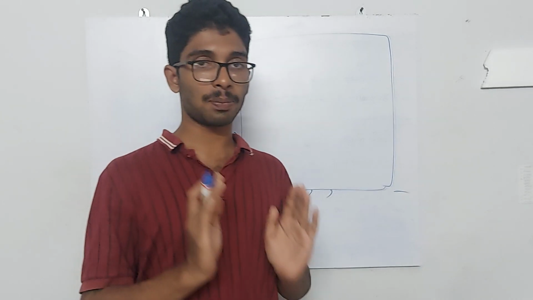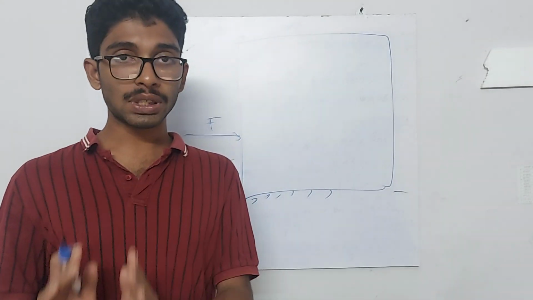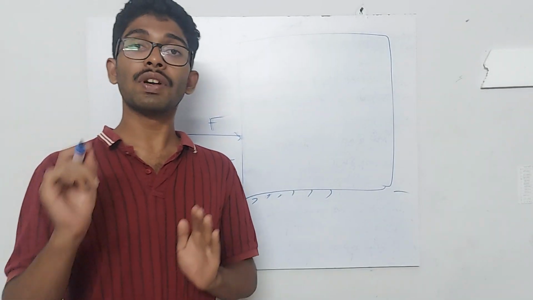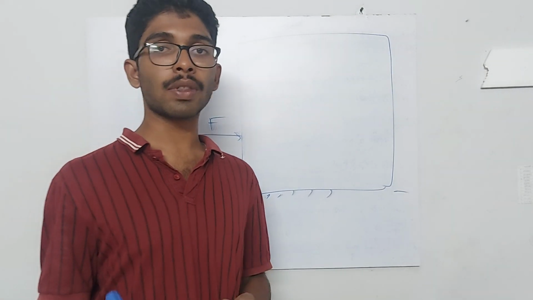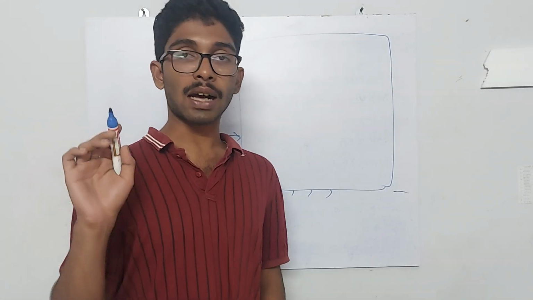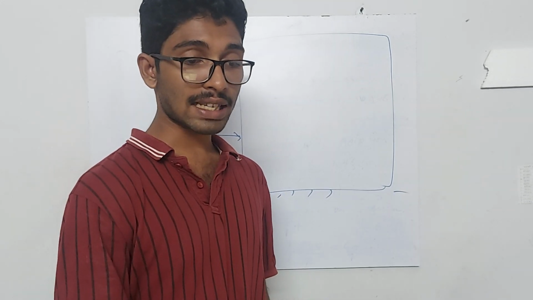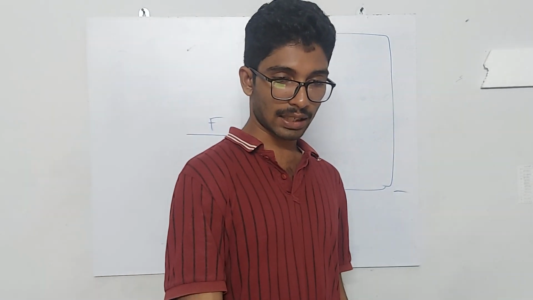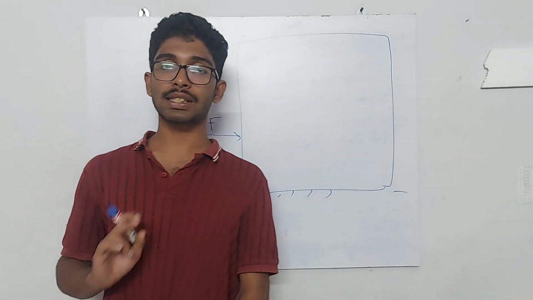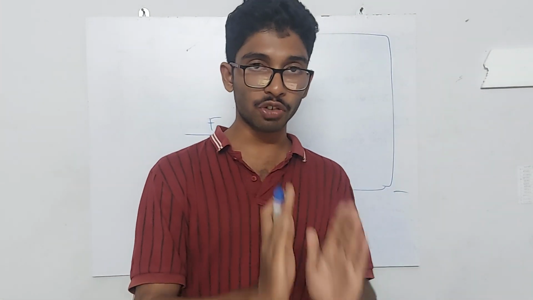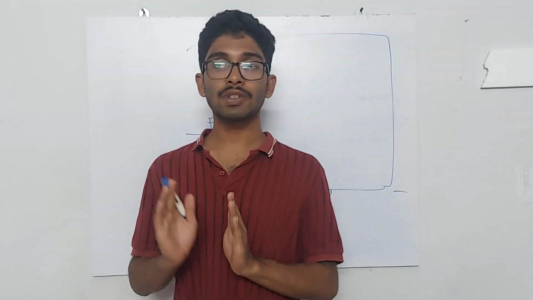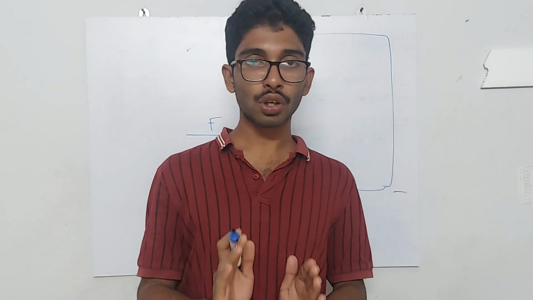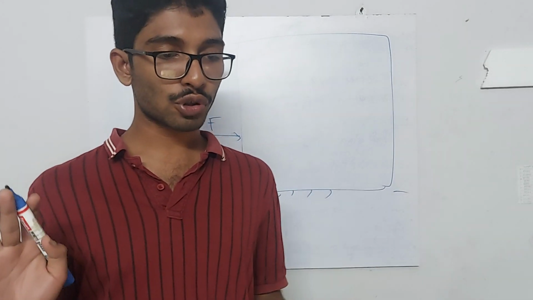The actual way things happen is that an object will continue to move with a constant, uniform velocity in the same direction when the force acting on it is balanced, and there is no external force. So if an object is already moving, it will continue to move with the same velocity in the same direction if the forces acting on it are balanced. Okay, and no external force should act on it.